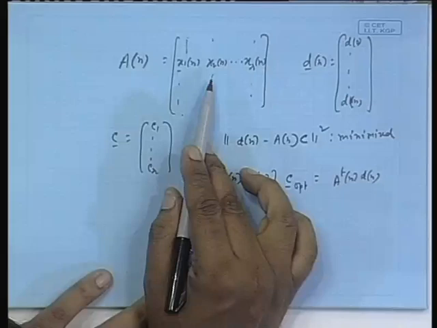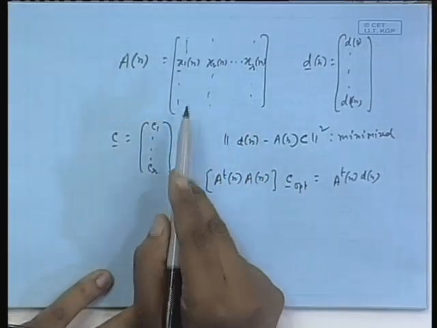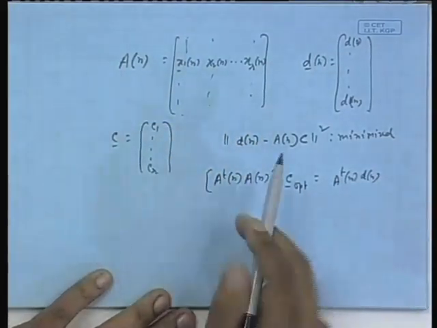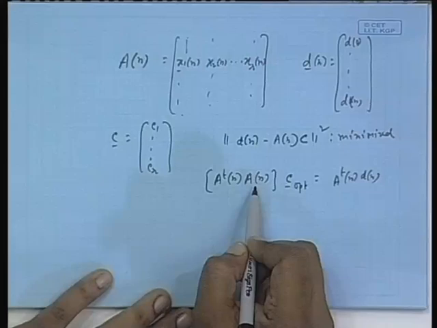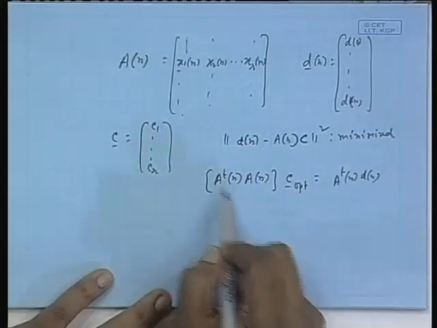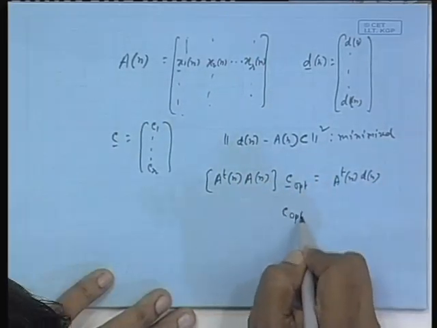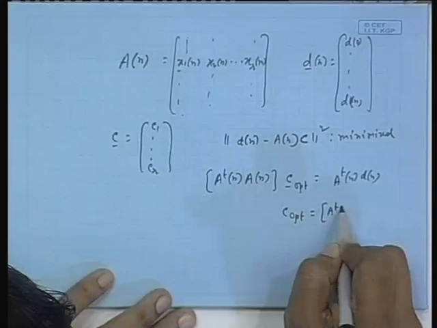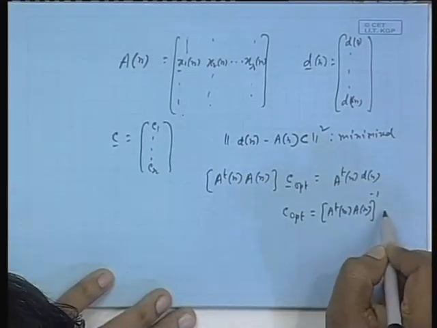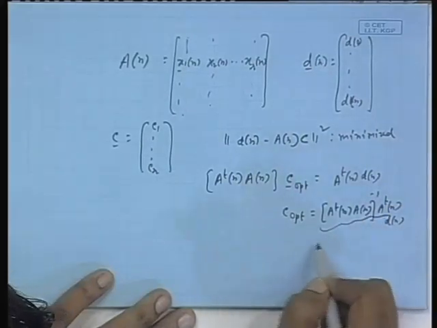That time we assumed that the columns are linearly independent and it is full rank. If it is full rank, then A transpose n A n will be strictly positive definite, and therefore invertible. So you take it on this side. That time we said c opt equals A transpose n A n inverse A transpose n d n, and this part I called the pseudo inverse of A n.